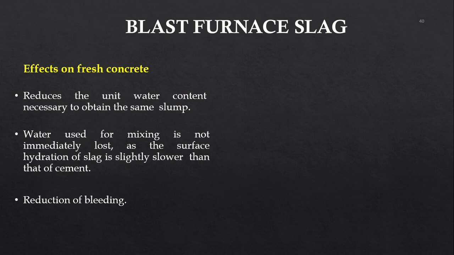And GGBS is finer in nature when compared to cement. So it reduces the unit water content necessary to obtain the same slump. If you are doing a conventional concrete and if you are using a GGBS added concrete, the water content will get reduced. But when you're using RHA, the water content will be increased. Hydration of slag is a little bit slower when compared to regular hydration of cement. It helps in reducing the bleeding.